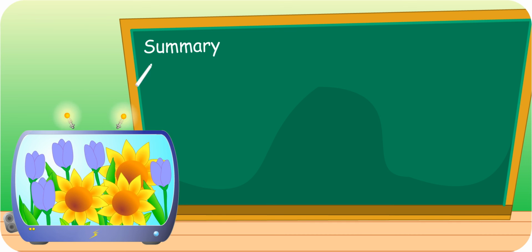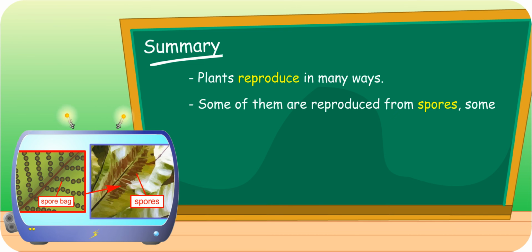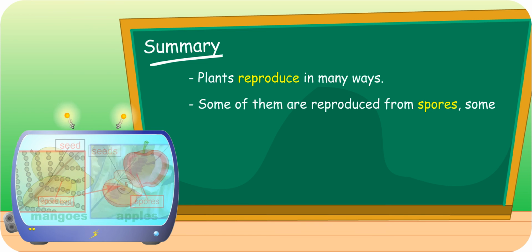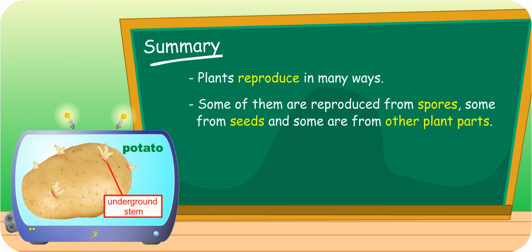We have learnt many things about these beautiful flowers today, haven't we? Yes, indeed. Now I know that plants reproduce in many ways. Some of them are reproduced from spores, some from seeds, and some are from other plant parts.